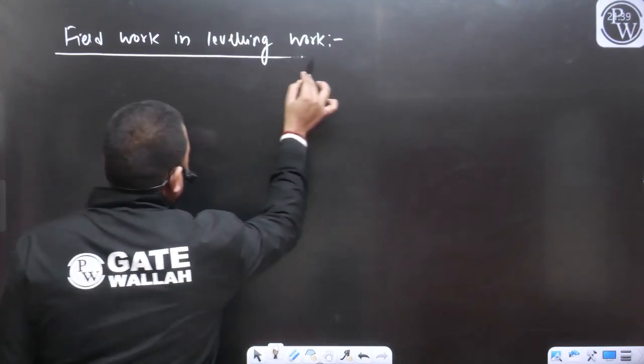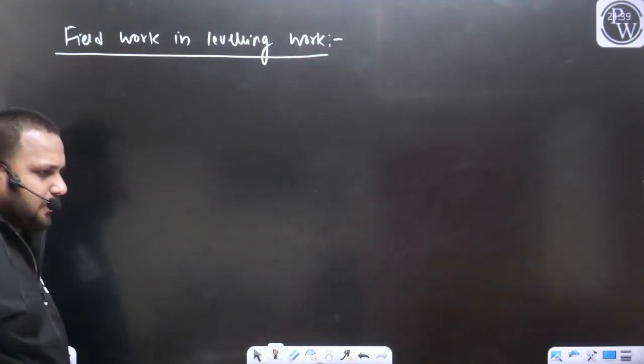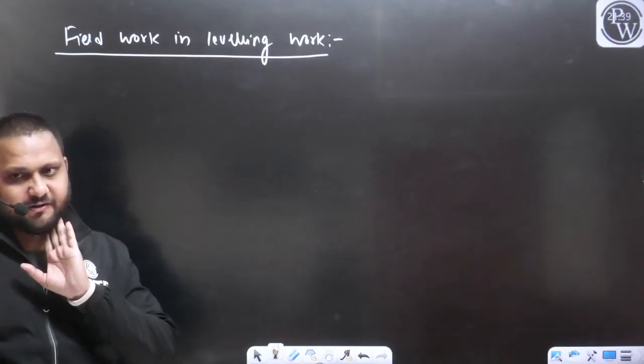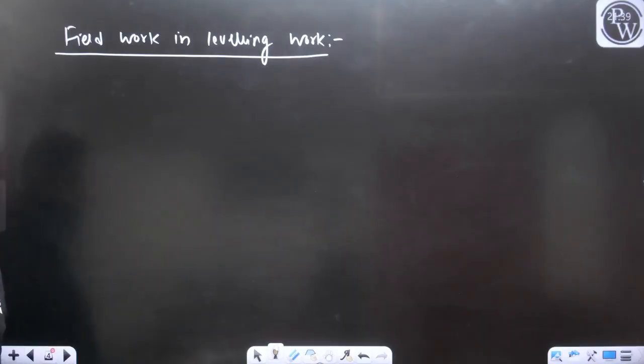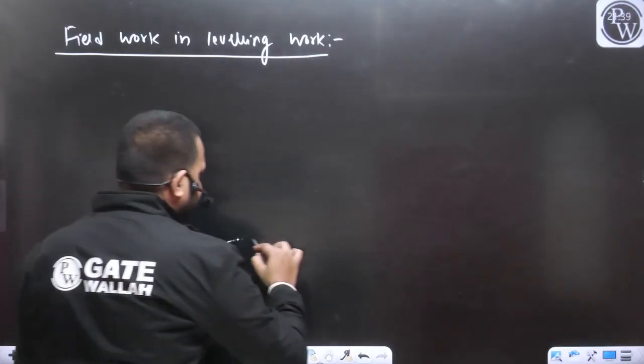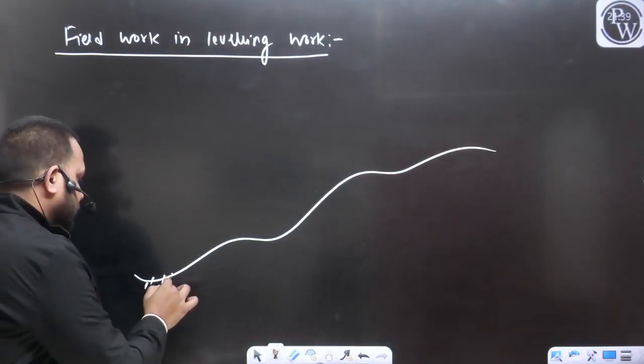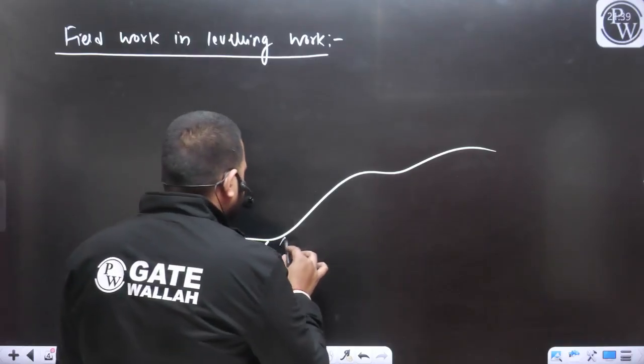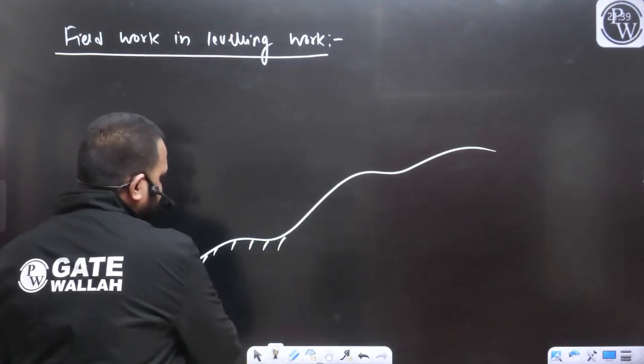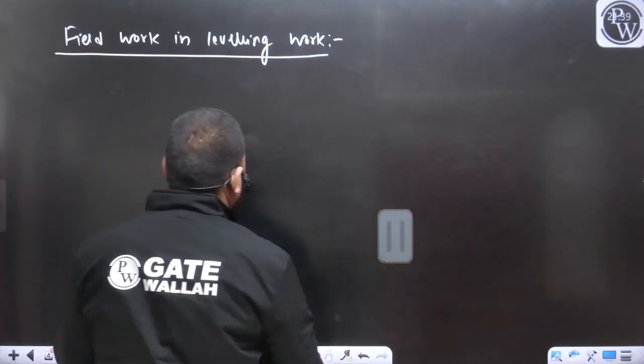So let's consider, for example, we visited a field. हम एक field पे चलते हैं and the field condition is something like this. This is the profile of your ground. You can consider any profile. If you don't want to consider a continuously rising profile, no problem with that.